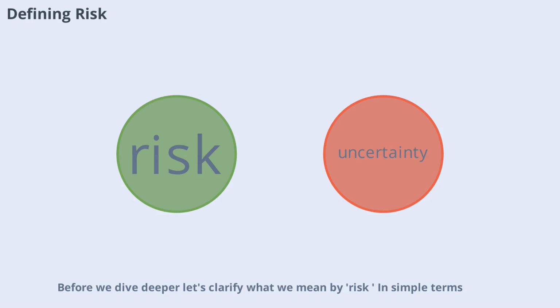Before we dive deeper, let's clarify what we mean by risk. In simple terms, risk is the possibility that an event will occur and negatively affect the achievement of objectives. Risks can come from a variety of sources, such as financial uncertainties, legal liabilities, strategic management errors, accidents, or even natural disasters. Understanding the nature of risk is the first step in managing it effectively. By defining risk clearly, we set the stage for a systematic approach to identifying and dealing with potential threats.